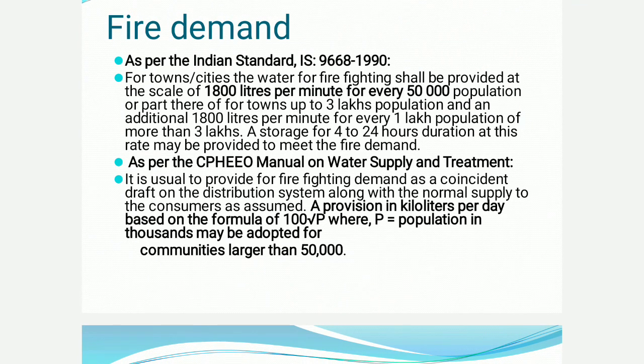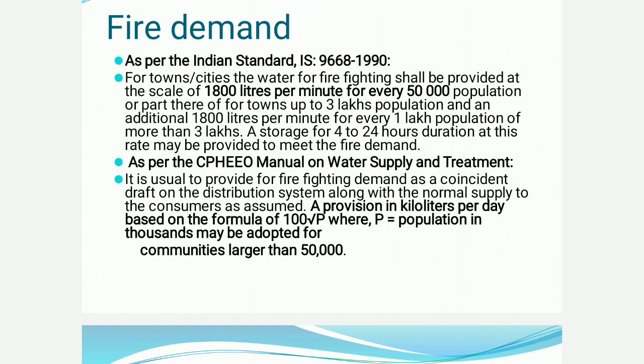And the fire demand, as per IS 9668/1990, gives the guideline of 1800 liters per minute for every 50,000 population. That is, if a city has a population of 1 lakh, then for every 50,000 population it is 1800 liters. Therefore for 1 lakh population it is 1800 into 2, that is 3600 liters per minute of water to be supplied for fire.